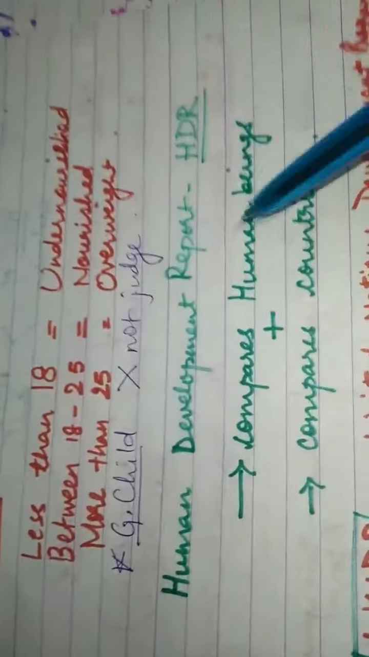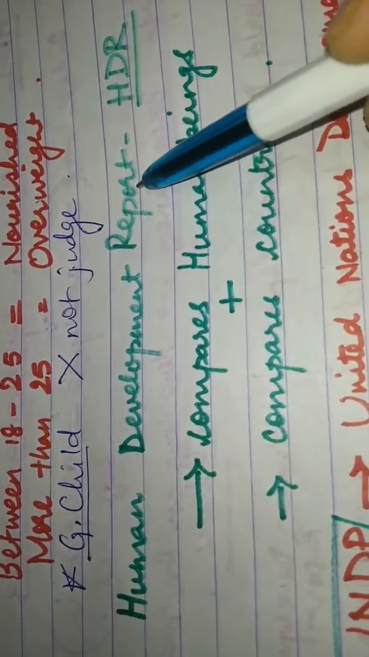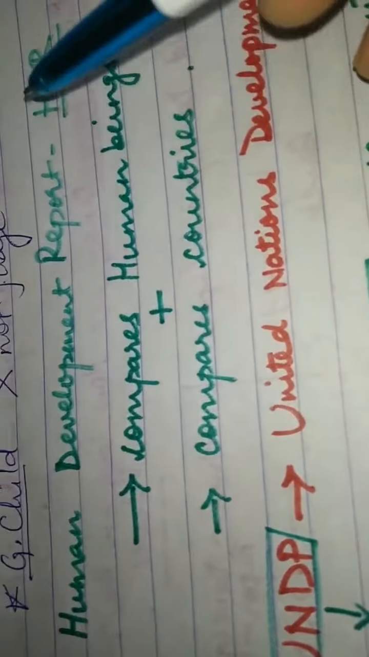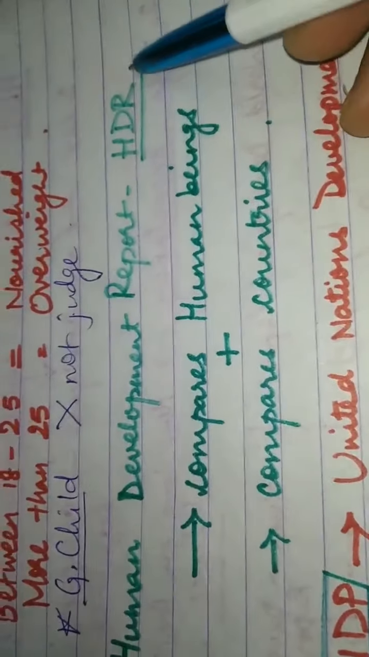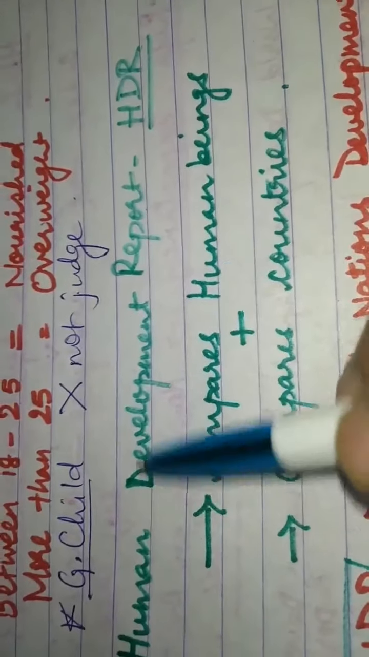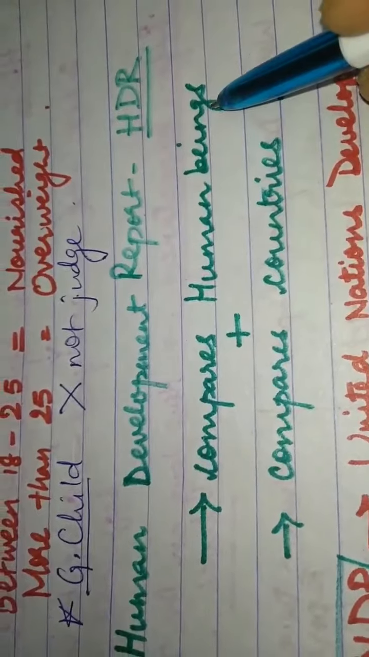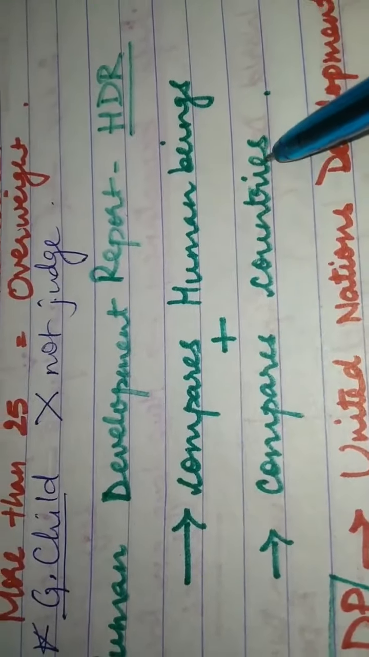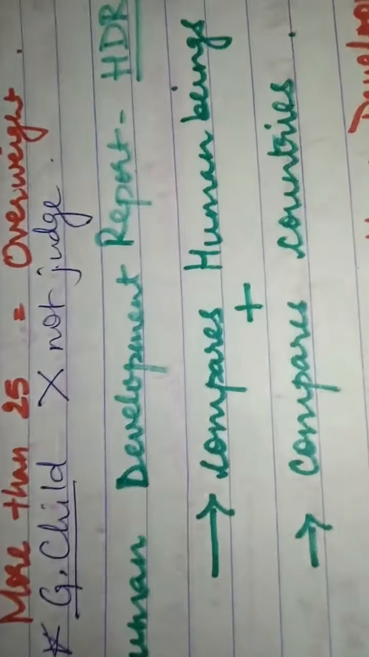Now the next criteria is Human Development Report. So we have done BMI, which is Body Mass Index. Now we are going to do Human Development Report, HDR. Human Development Report compares two human beings and this will finally lead to comparison of two countries. Okay, so how is it done? It is done by